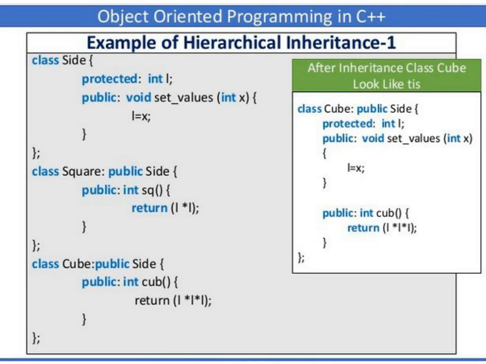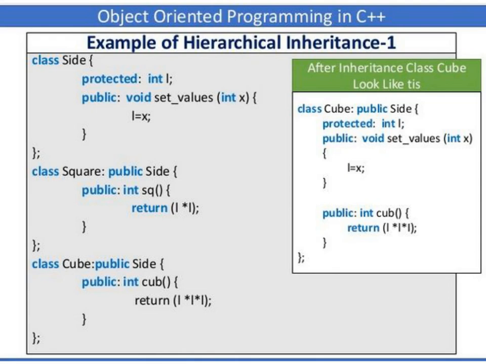So here we have one base class and two subclasses. The parent class is called side, and the two child classes are called square and cube. These square and cube are derived from one parent class called side. In class square we have defined one member function called sq, and in class cube one member function called cube is defined.